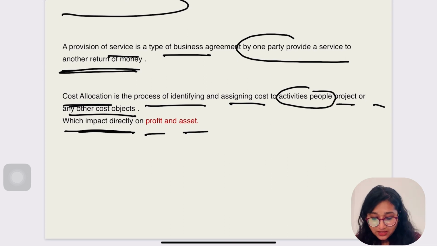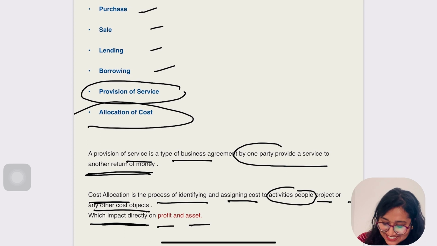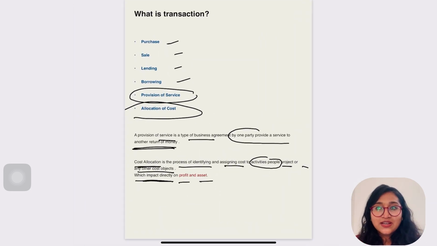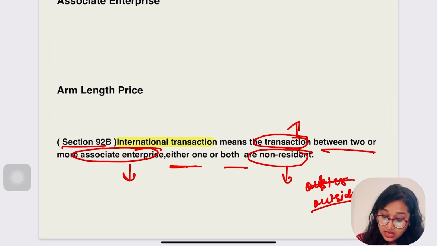Is it clear, everybody? So we have approximately six things which are covered in transaction. Say it louder: purchase, sale, lending, borrowing, provision of service, and one more, allocation of cost. Is it clear, everybody? So these are transactions. Let's again go for the international transaction definition. Definition again says we have completed the definition of transaction. Is it? Yes. Second, non-resident.